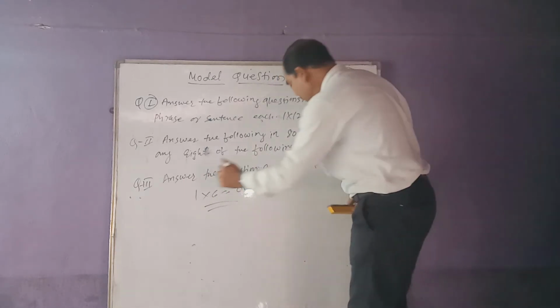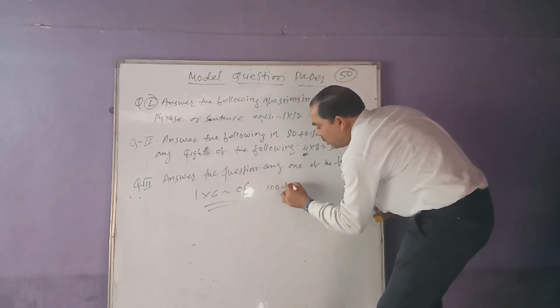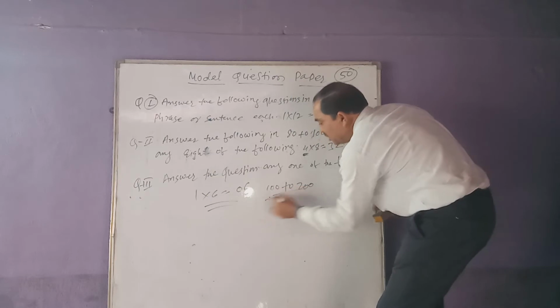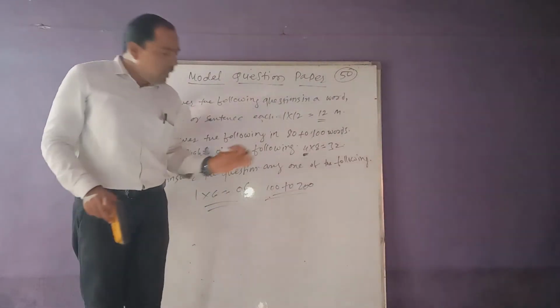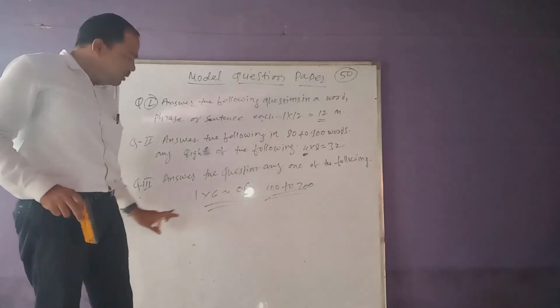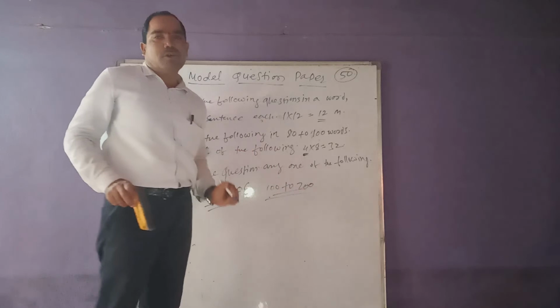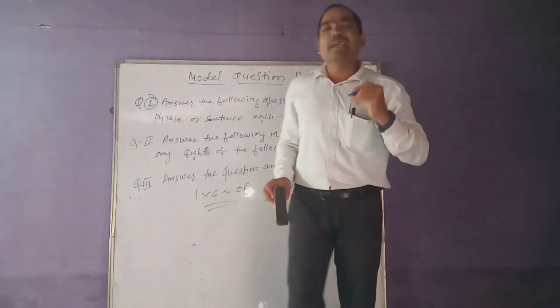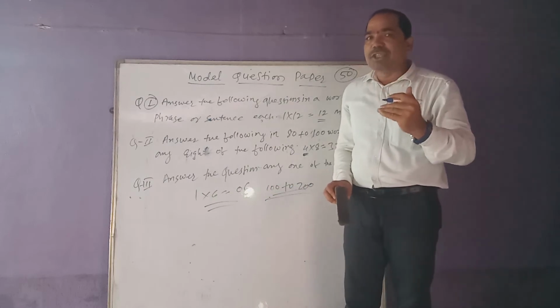In that one, you have to write a minimum of 100 to 200 words. The answer to that question number Roman third, any one of the questions, must be within 100 to 200 words. In short, it will be a summary type answer.